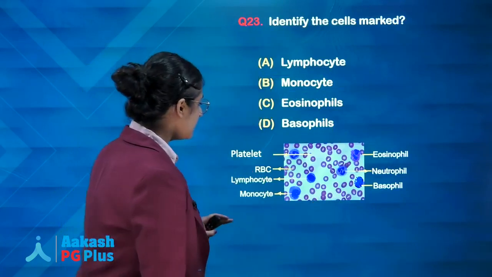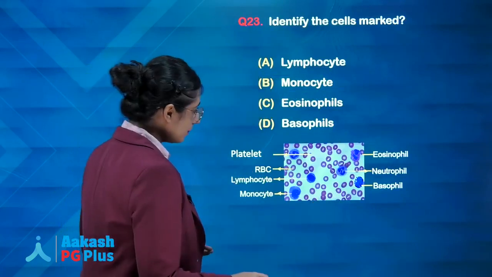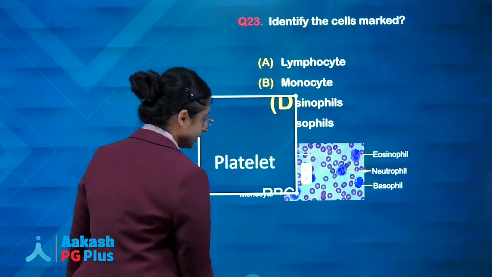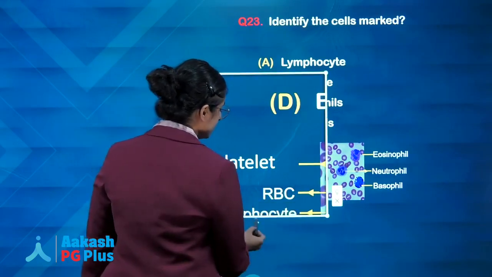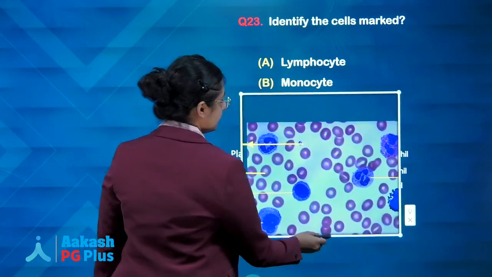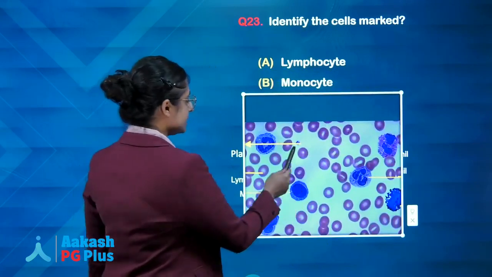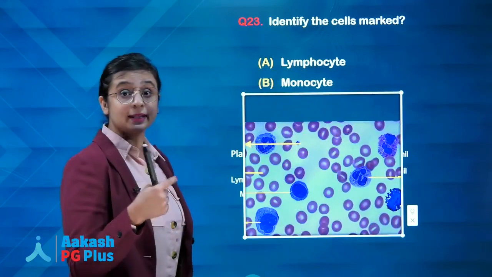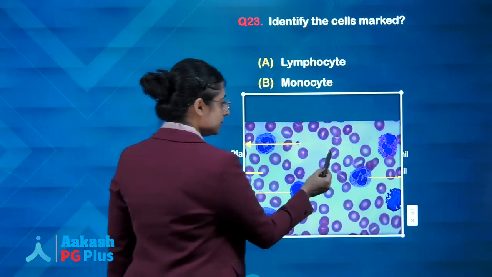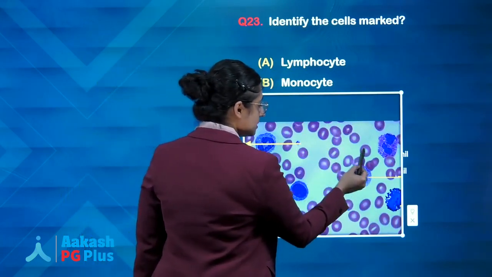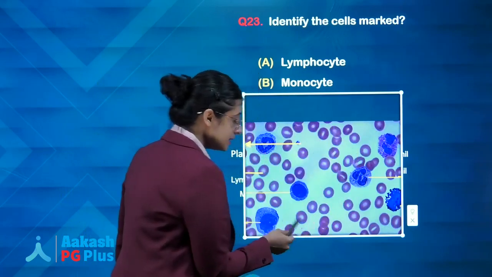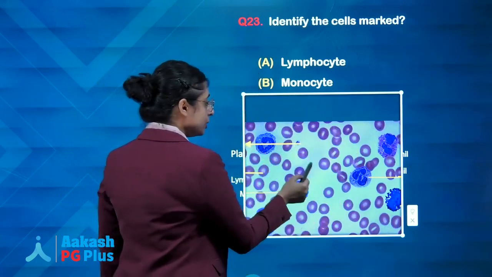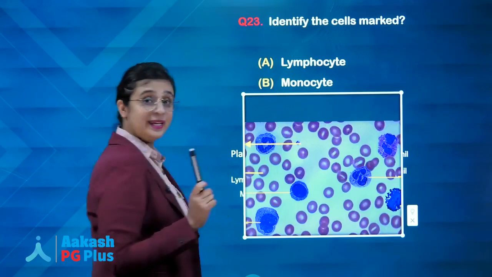Next, you have to identify the cells in the peripheral blood picture. It was a very simple question. We have done it multiple number of times and it is very easy to recognize the cell. Let me just zoom into the PBF, peripheral blood film. Number 1, you can see these RBCs which are anucleated and they have got a central 1/3 pallor. Due to difference in the thickness, there is a central 1/3 pallor in the RBCs. Number 2, you can see these small blue dot like structures which are the platelets.